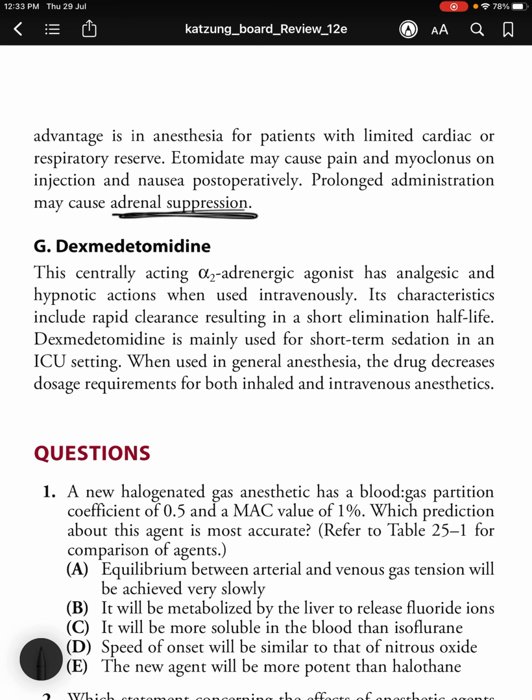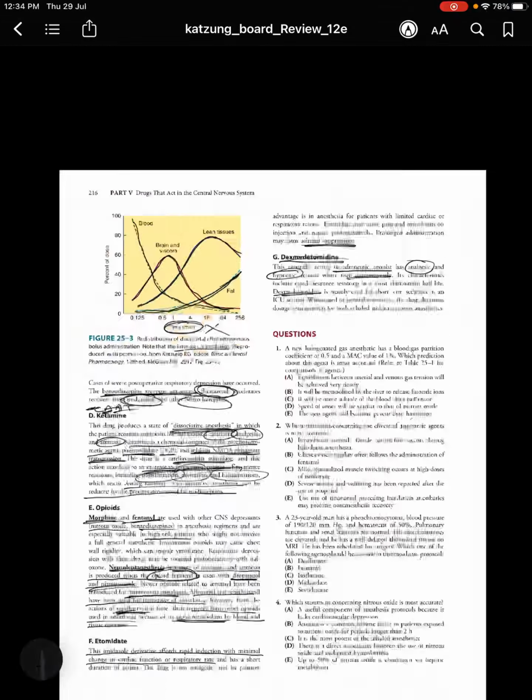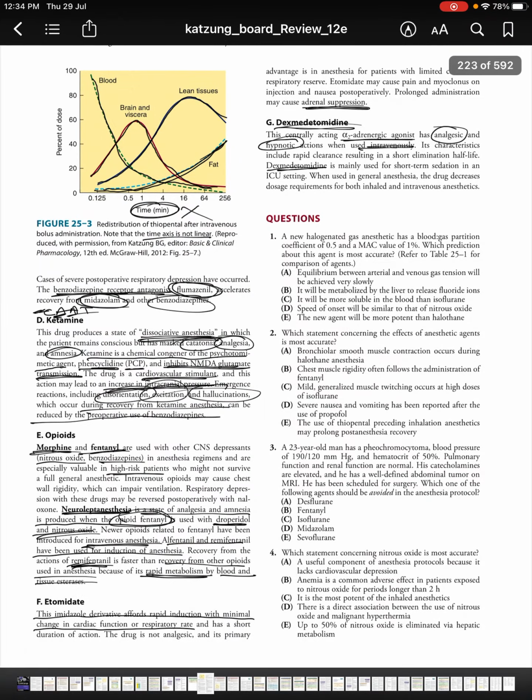Finally, dexmedetomidine, a centrally acting alpha-2 adrenergic agonist, has analgesic and hypnotic actions when used intravenously. Its characteristics include rapid clearance resulting in a short elimination half-life. Dexmedetomidine is mainly used for short-term sedation in the ICU setting. When used in general anesthesia, the drug decreases dosage requirements for both inhaled and intravenous anesthetics because the MAC adds up.